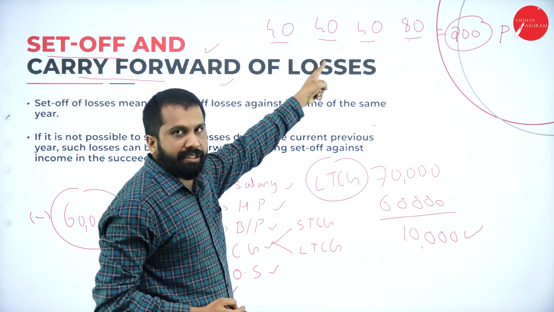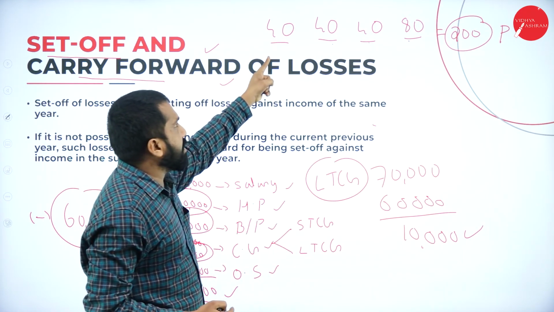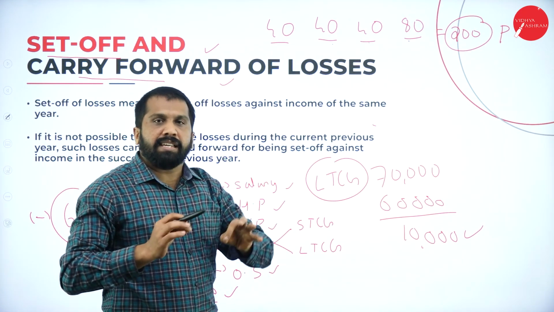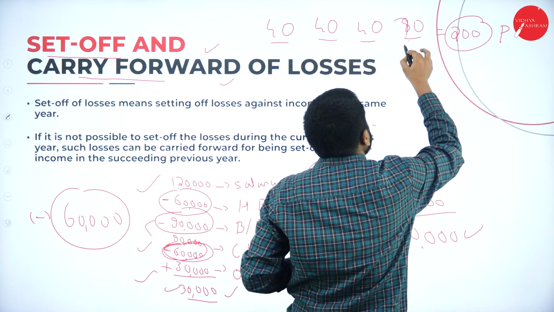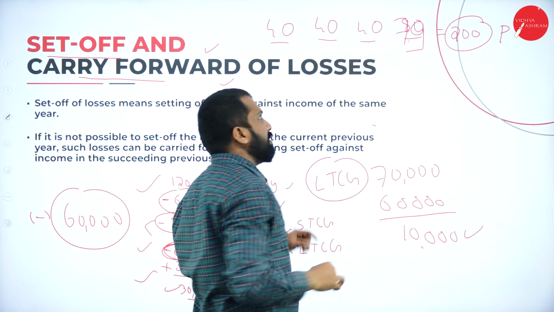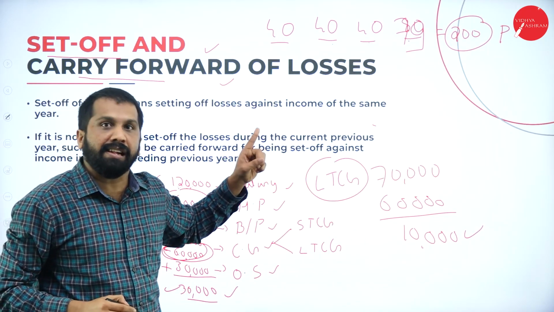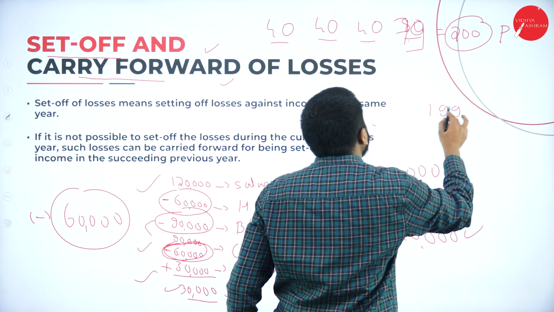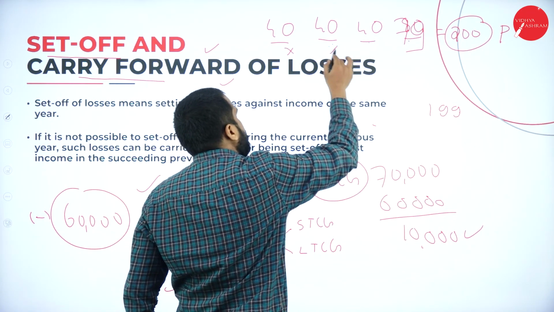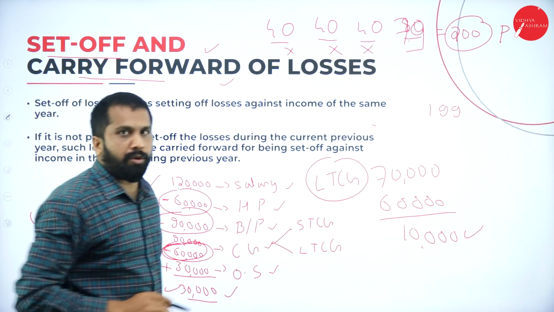Another 10 you can set off here, and another 10 you can set off here. In case, in your bad luck, you got 79. How much you got? 79. What is your marks now? 199. Fail, fail, fail. Hope you are clear.